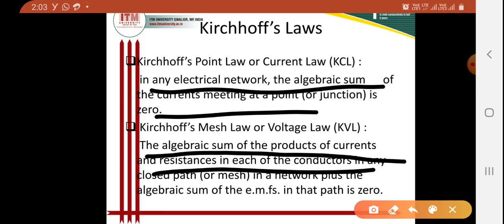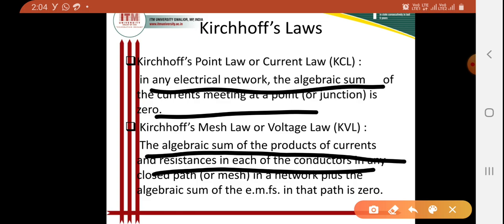That means the sum of IR drops plus the sum of EMFs will be 0. In short, if you take the sum of the voltage drops due to resistance plus the EMFs available, the net sum will be 0. This is the statement of Kirchhoff's voltage law, or KVL.